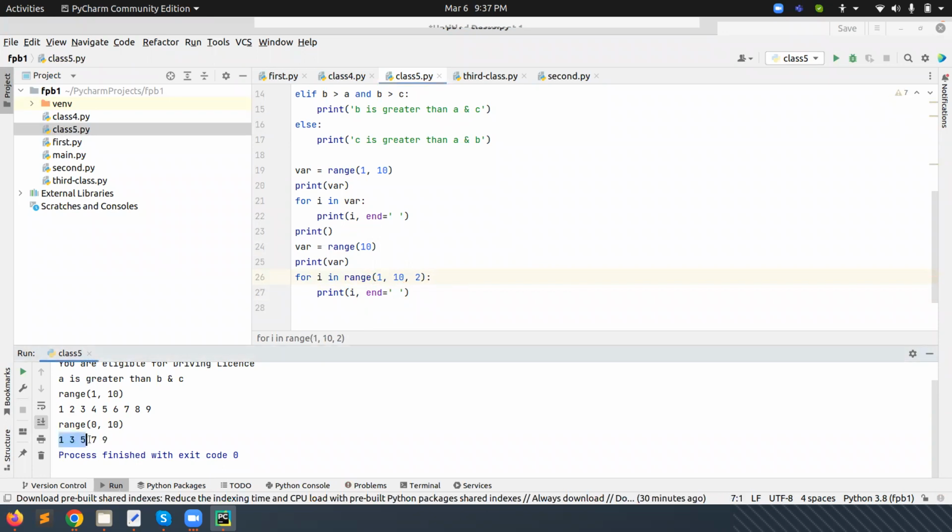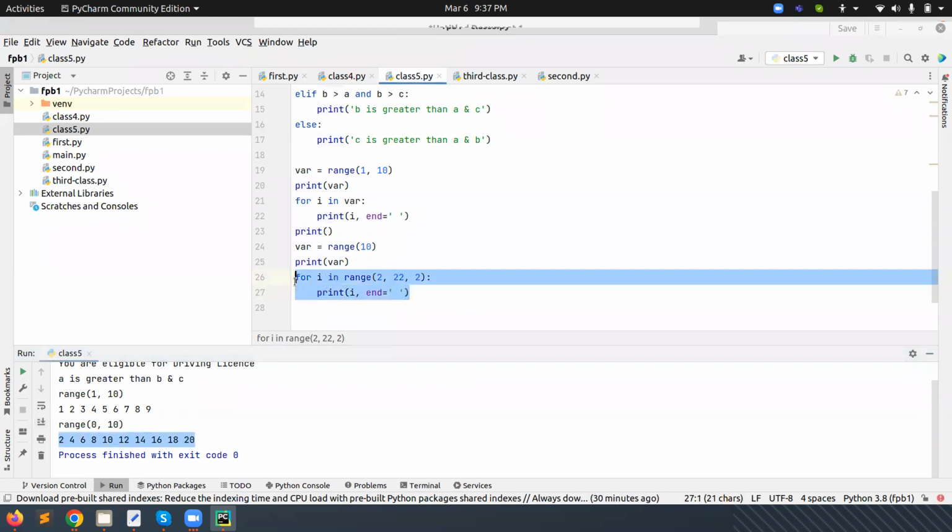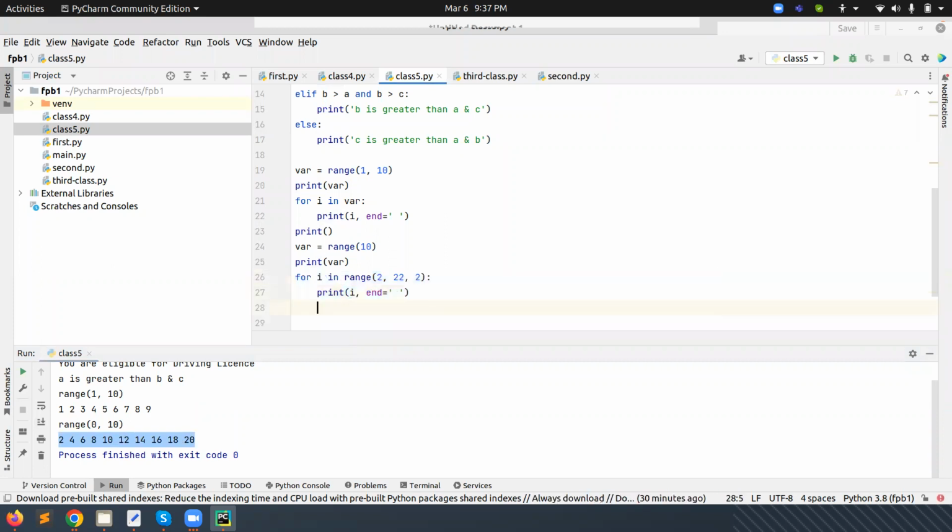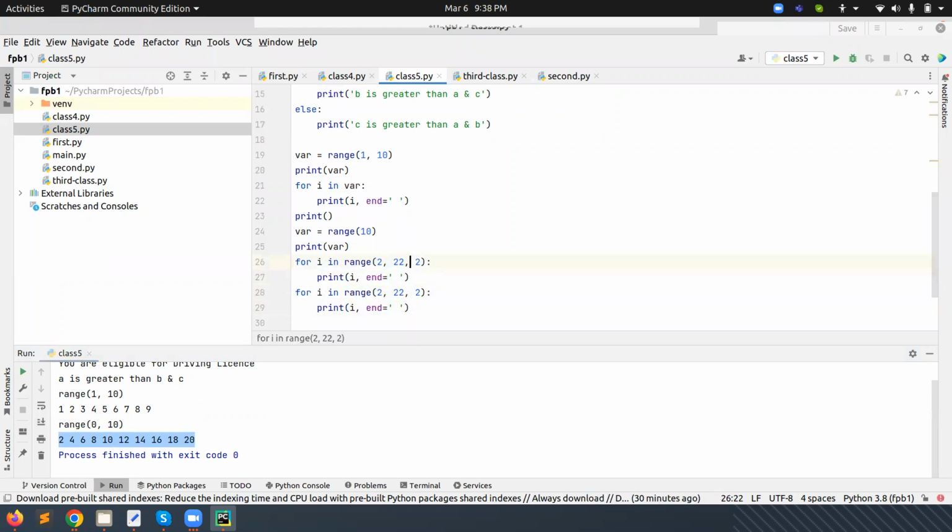It will start from 1 and it is giving 2 by 2. So for example, if we have given here 20, or if we need to start from 2, then we need to give it here, and you can see it's coming 2 to 18. So if we give here 22, we can achieve the 2 table directly with the help of this one.